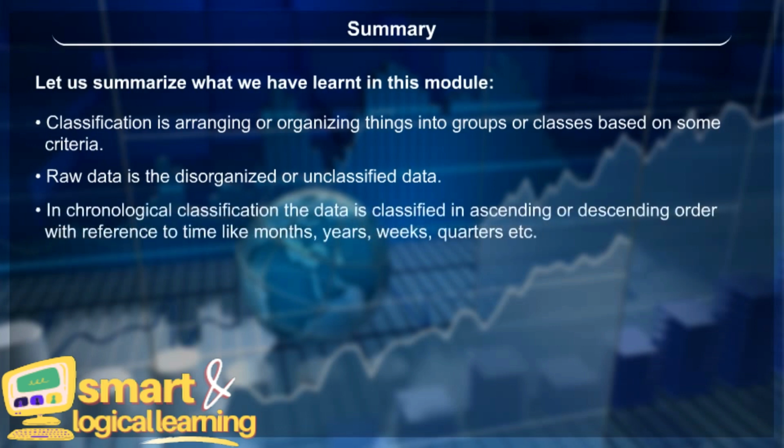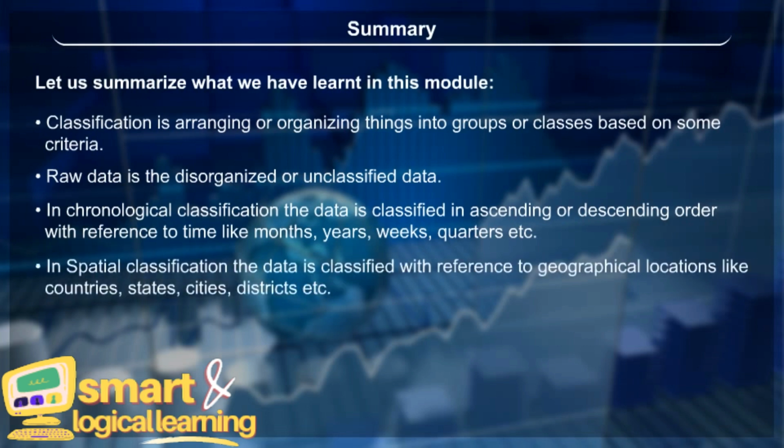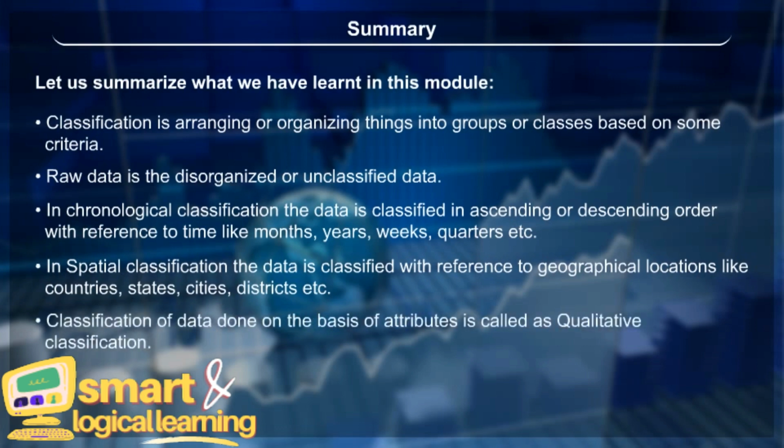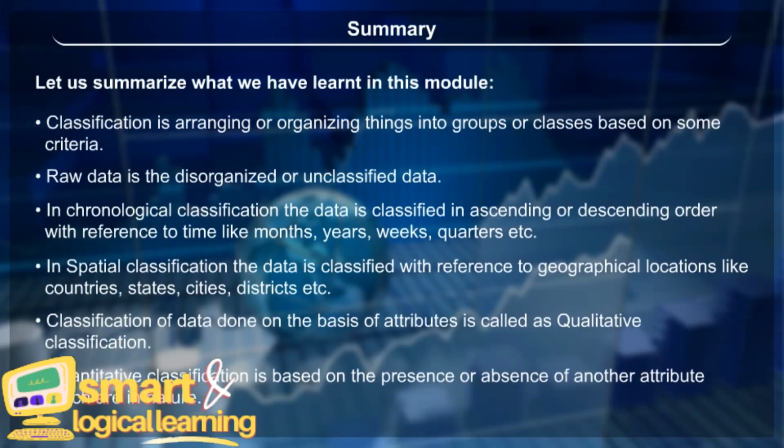In chronological classification, the data is classified in ascending or descending order with reference to time like months, years, weeks, quarters, etc. In spatial classification, the data is classified with reference to geographical locations like countries, states, cities, districts, etc. Classification of data done on the basis of attributes is called as qualitative classification. Quantitative classification is based on the presence or absence of another attribute which are in nature.